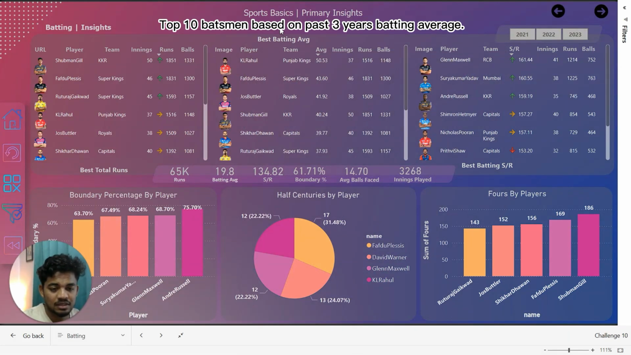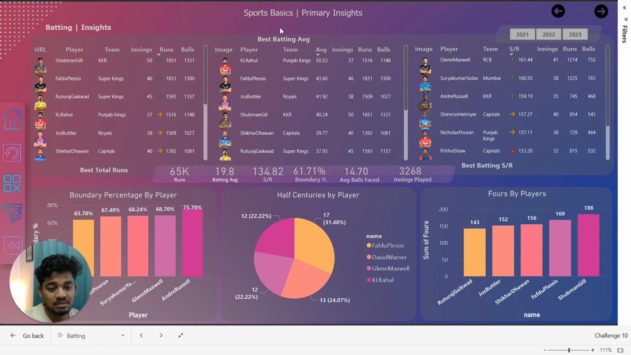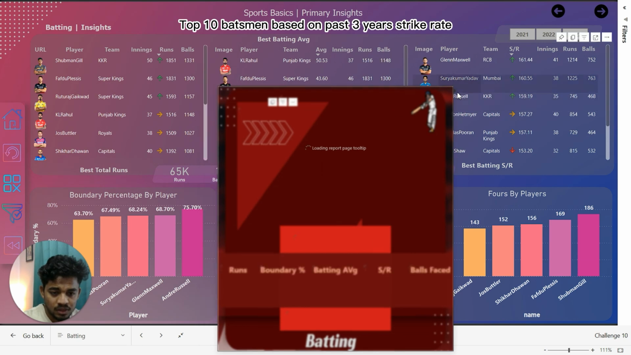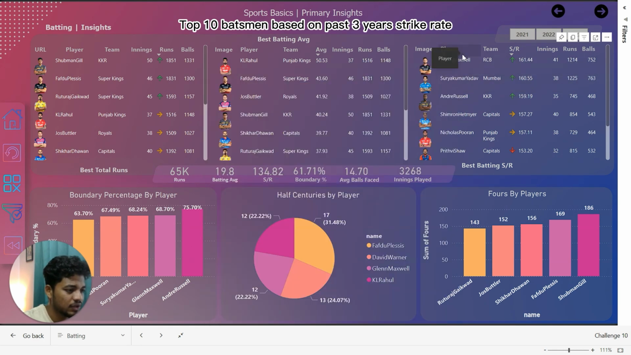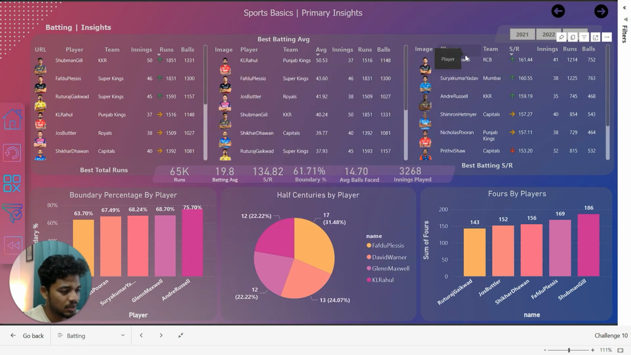The batting average is nothing but the number of runs a batsman scores on average per dismissal. Here we have Rahul on the top with 50, next followed by DuPlessis with 43, and next we have Josh Butler with 41. And next question we have top 10 batsmen based on strike rate, minimum 60 balls faced in each season. Strike rate refers to how fast a batsman scores runs. Here we have first Maxwell, followed by Rahul, and third we have Andrew Russell.